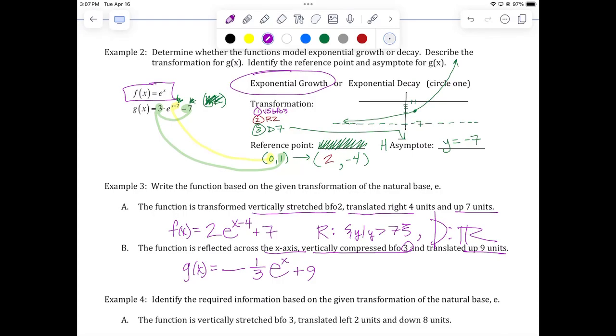Excellent. All right, the domain is all real numbers. I won't even write that down, but can we get the range without sketching it? What is it? Y such that y is greater than 9, or less than 9. Good. Because we reflected across, it now lives below the asymptote, which is at 9. So it's the set of all y's such that y is less than 9. Strictly less than 9. We never touch or cross the horizontal asymptote. All right, so good so far? So far, so good.